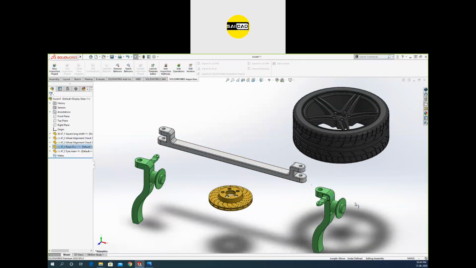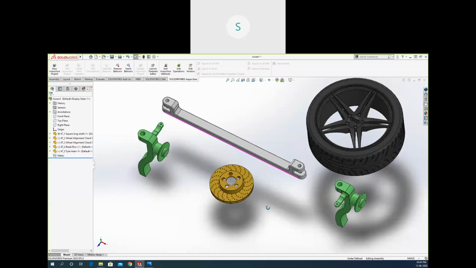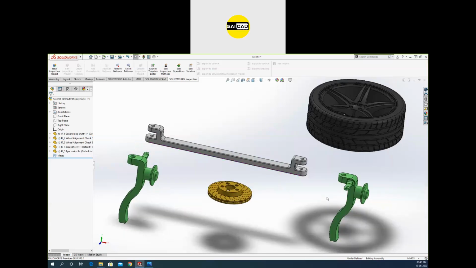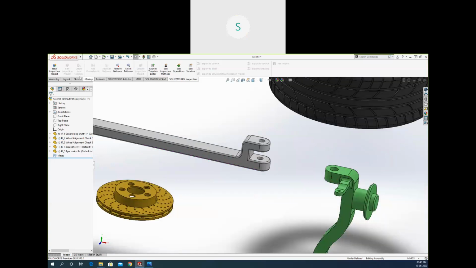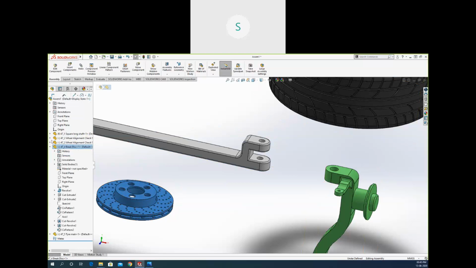Everything is movable like that. Okay, so what to do now? To create this assembly, we need to assemble everything. So we have some relation here in the assembly. If you go to the assembly, you can see we have some mates here. You can see in the tree right now we have all the components. If you see in the part, there will be features. If you see in the assembly, there will be parts.